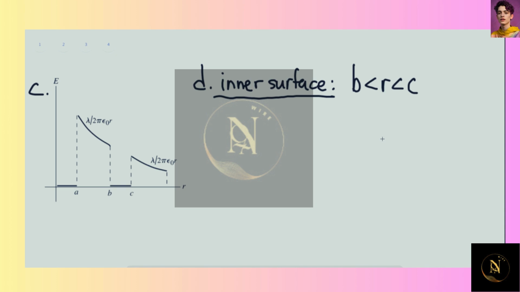This surface lies within the conductor cylinder, where we can just say E equals 0, therefore the electric flux equals 0. So by Gauss's law, the enclosed charge is going to equal 0.